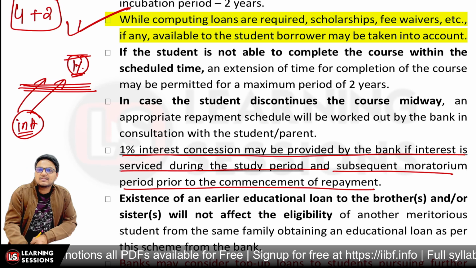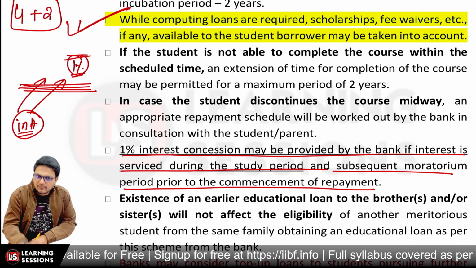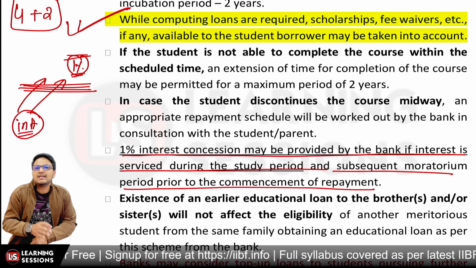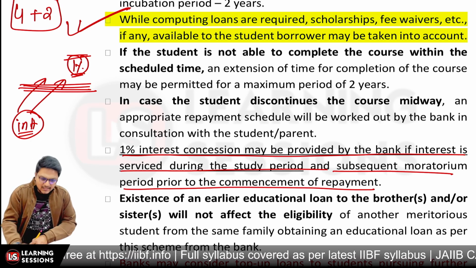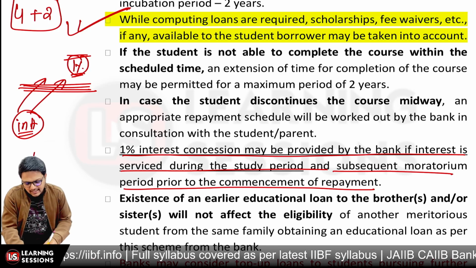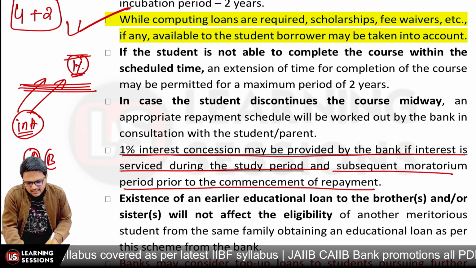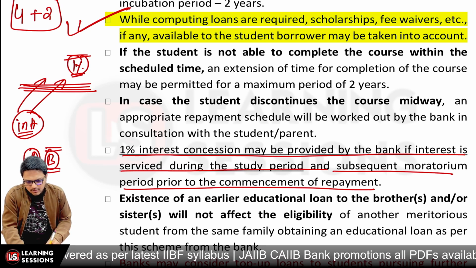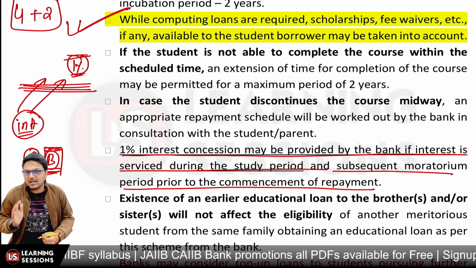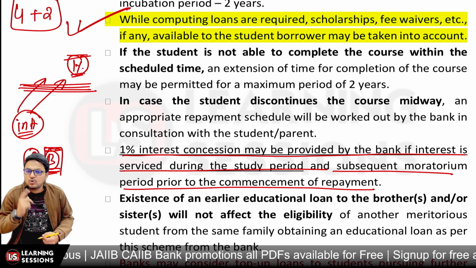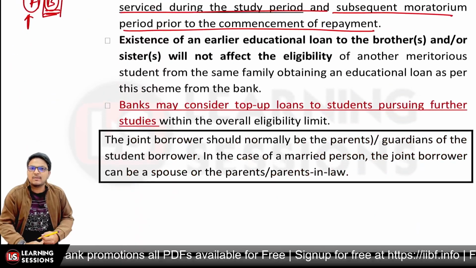And further, the existence of an earlier education loan to any brother or sister in the same family will not affect the eligibility of any other meritorious student from the same family, right? So this is quite an important point. Let's say A and B are siblings, and A has already taken the education loan. In that scenario, the education loan criteria for B will be unaffected, because it is not the case that the same family cannot have 2 or 3 education loans. The eligibility will not be affected, right?